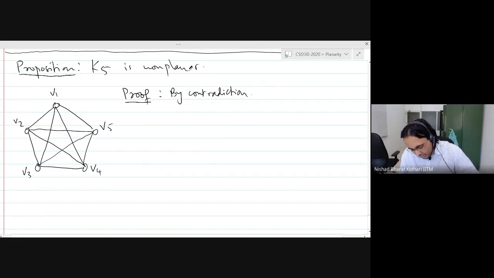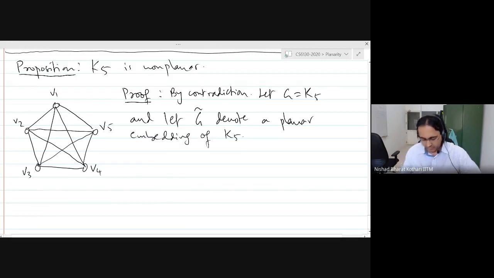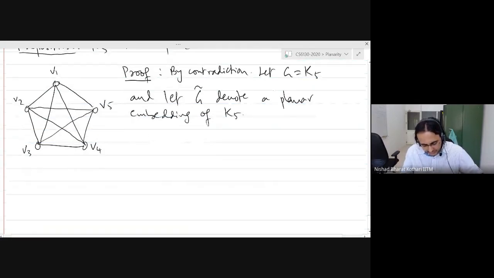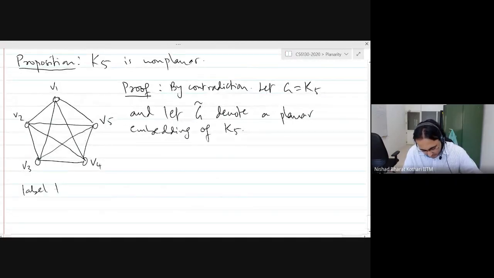Let G be K5 and let G tilde denote a planar embedding of K5. We label the vertices of G like in this drawing, V1 to V5.